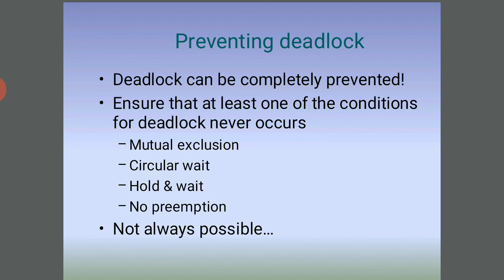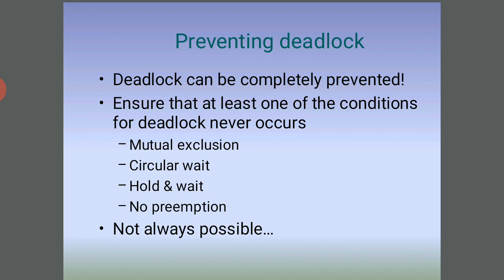No preemption: a resource can be released only voluntarily by the process holding it, after the process has completed its task. And circular wait.